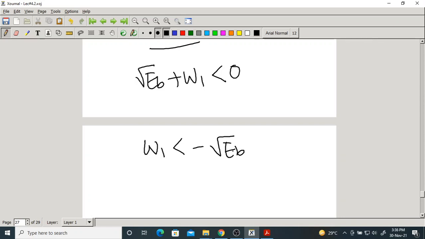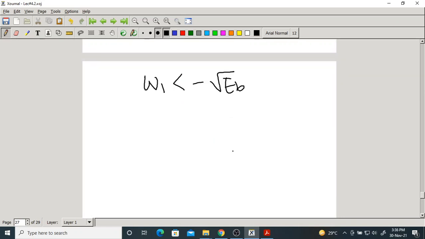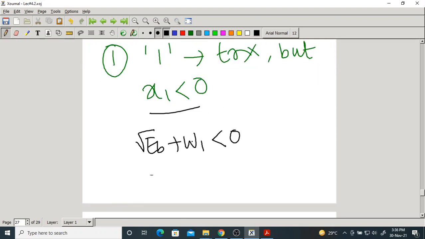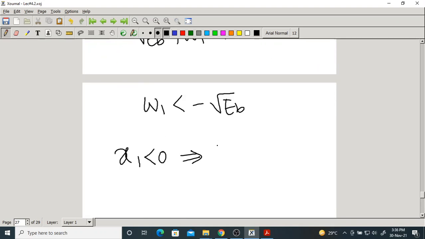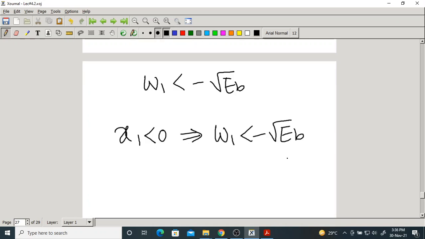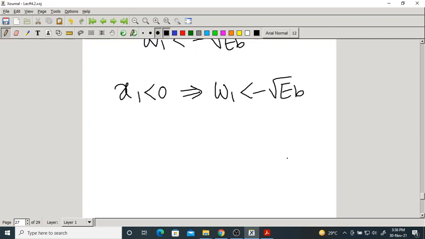Agreed or not? So x1 less than 0 implies W1 is less than minus root Eb.